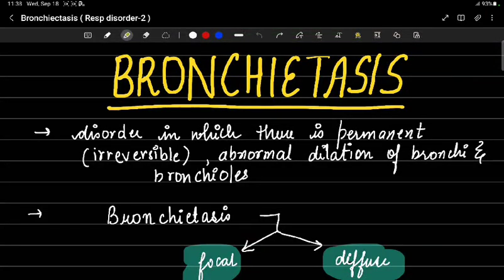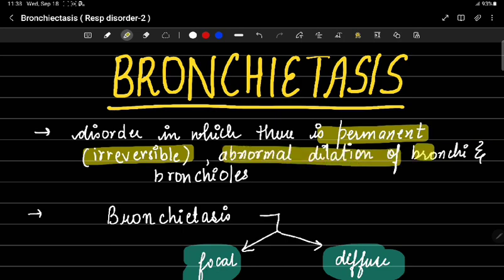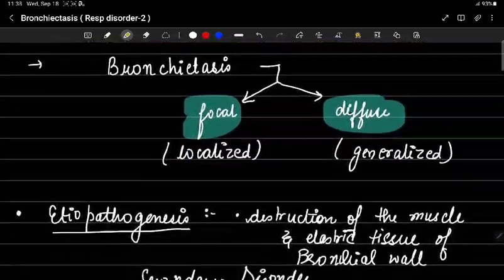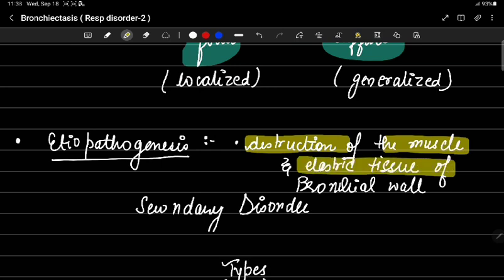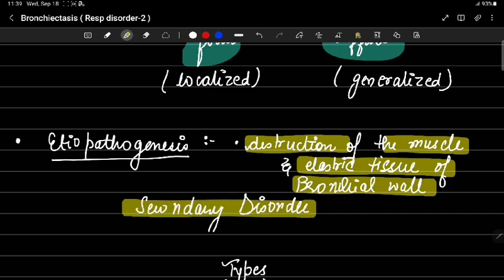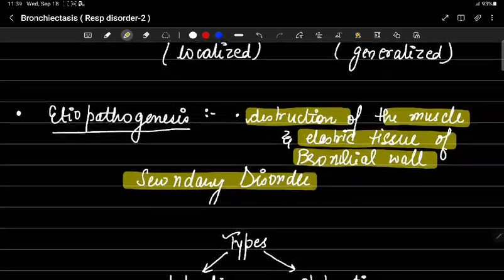Today we are going to start a new topic, bronchiectasis. Bronchiectasis is a disorder in which there is a permanent, irreversible, abnormal dilatation of bronchi and bronchioles. The dilatation of the bronchioles and the bronchi is caused by the destruction of the muscles and the elastic tissue of bronchial walls. It is present as a secondary disorder at the end stage of many unrelated disorders.